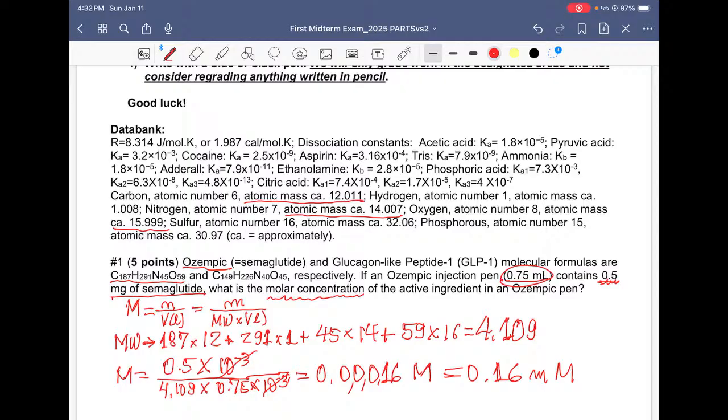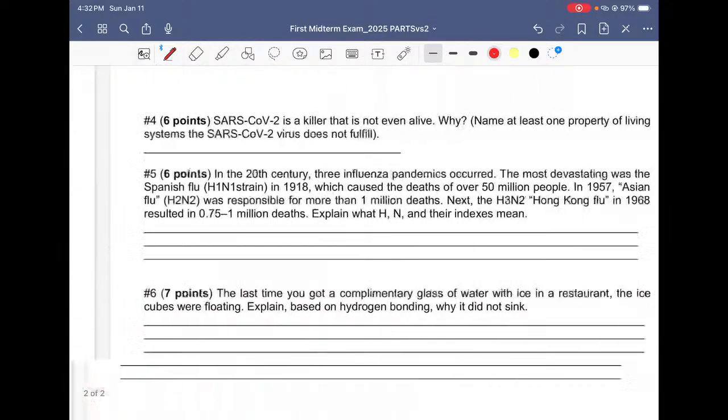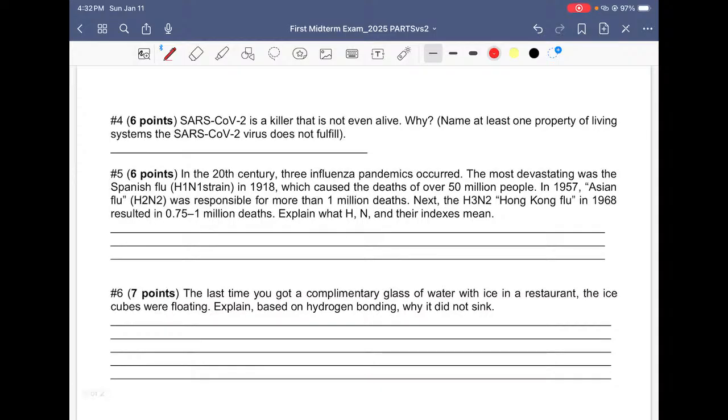There are actually more problems associated with what we did in this class this week. Problem number 4 for that exam. I skipped the other ones that I'll show you later. SARS-CoV-2 is a killer that's not even alive. Why? Name at least one property of living systems the SARS-CoV-2 virus does not fulfill.